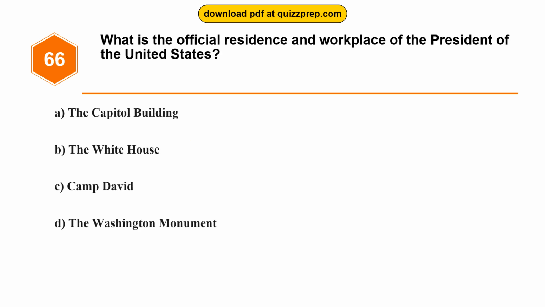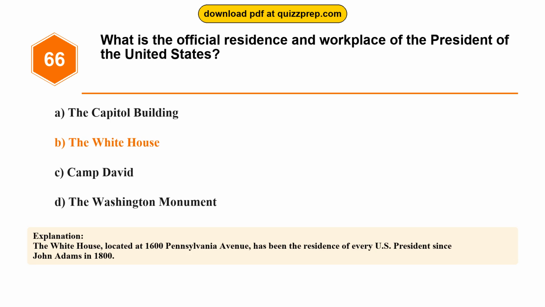Question 66. What is the official residence and workplace of the President of the United States? Option A, the Capitol Building. Option B, the White House. Option C, Camp David. Option D, the Washington Monument. The correct answer is option B, the White House. The White House, located at 1600 Pennsylvania Avenue, has been the residence of every U.S. president since John Adams in 1800.